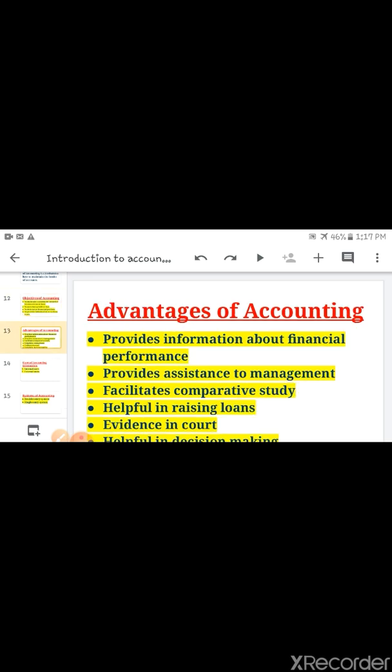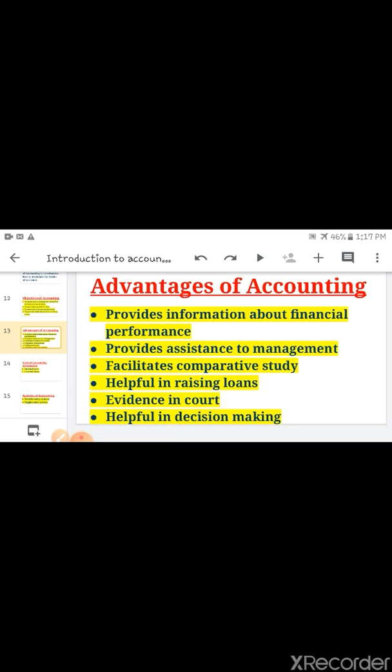Next is advantages of accounting. The first advantage is to provide information about financial performance. Second, provide assistance to management. Next is to facilitate comparative study. This means the financial statement of one year can be compared with the previous year to determine the progress made by the firm in comparison to the previous year.